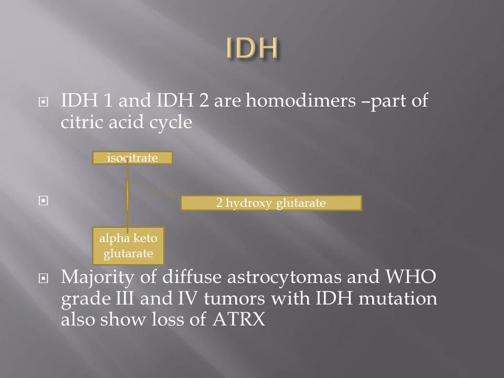So, the majority of diffuse astrocytomas and WHO grade 3 and grade 4 tumors with IDH mutation also show loss of ATRX. If there is IDH mutation, there will be ATRX loss also.